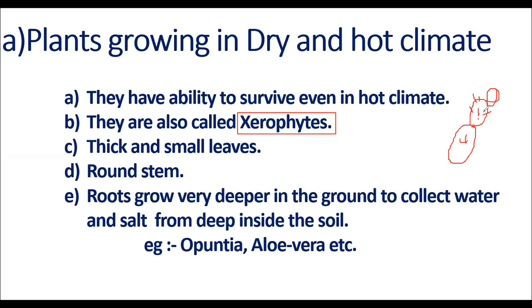These are small size leaves, and there may be another small flower also. In those flowers, there are small leaves. Those leaves are very small and thick. In this way, plants which grow in desert climate have small leaves, but the thickness is more. They are thick, and stems are round. Mostly stems are round, and some are flat.